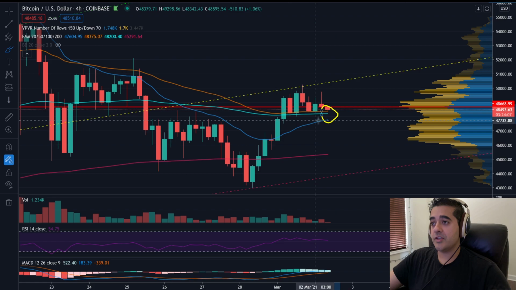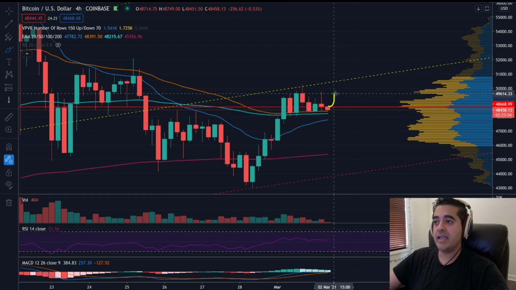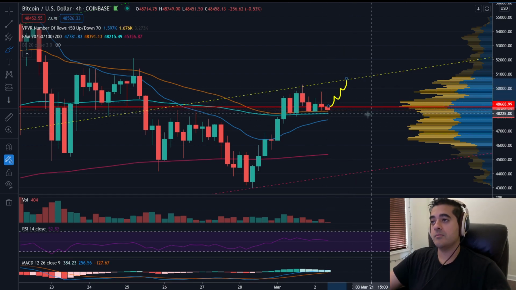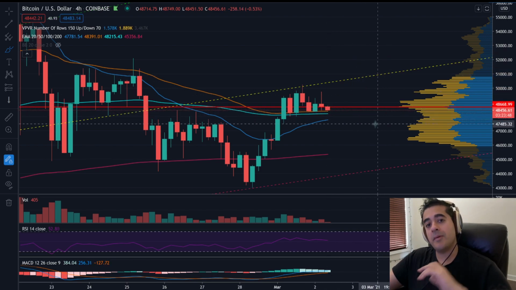And if we have the 20 exponential moving average continue to move up here, and then we have these two moving averages start curving upwards, this will be a bullish cross. And this cross will indicate that we're likely going to see some upwards movement. And that upwards movement can be quite significant and take us well back into the 53, 54, 55,000 range.